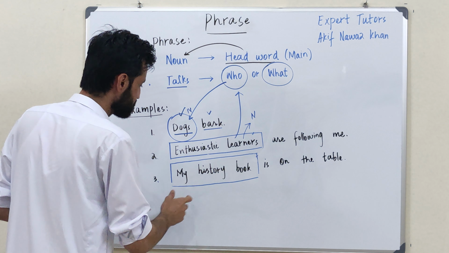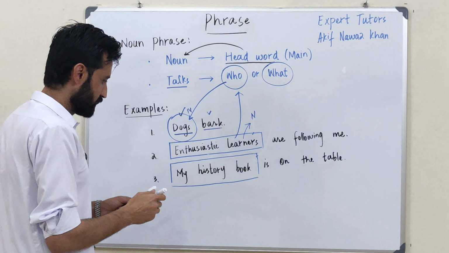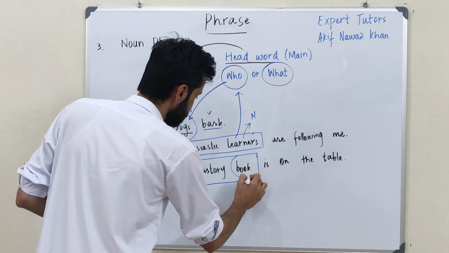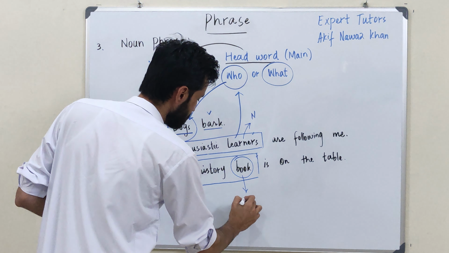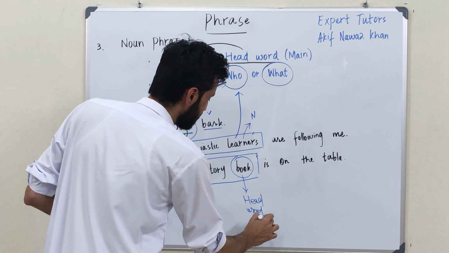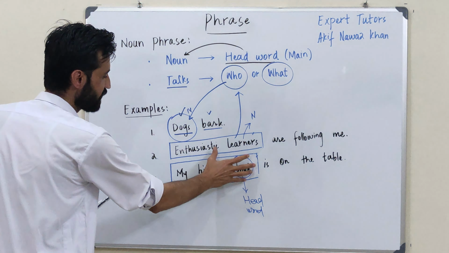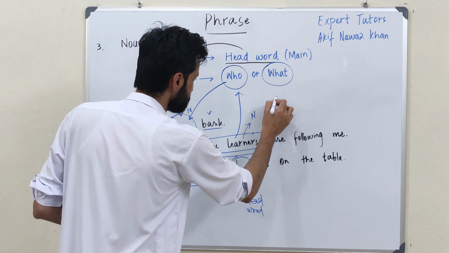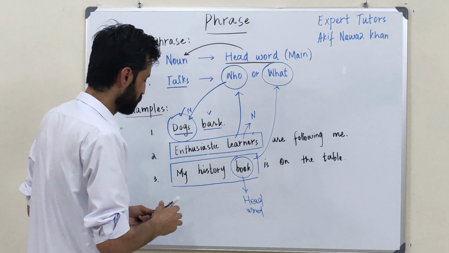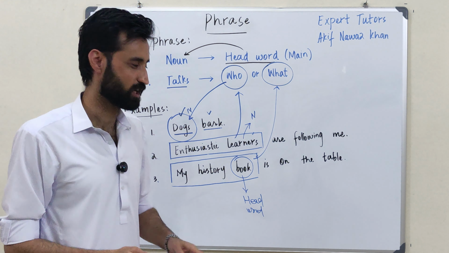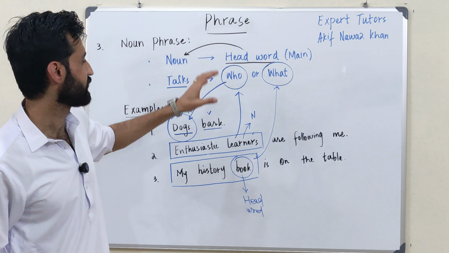The next example is, my history book is on the table. Now here book is a noun and it is the head word. And I can also replace this entire phrase with what? What is on the table? So again, the answer would be my history book. So my history book here is a noun phrase.